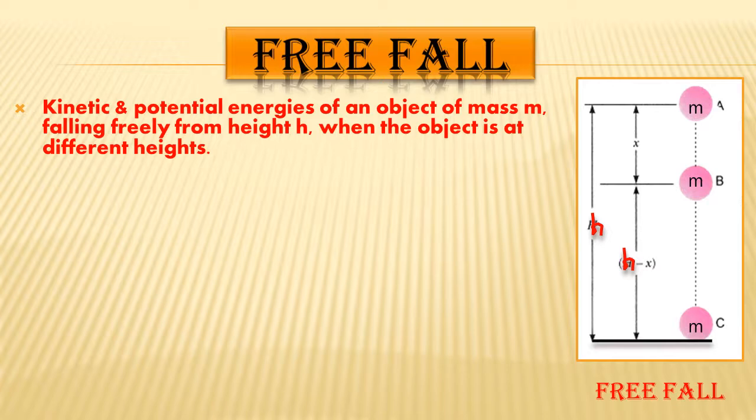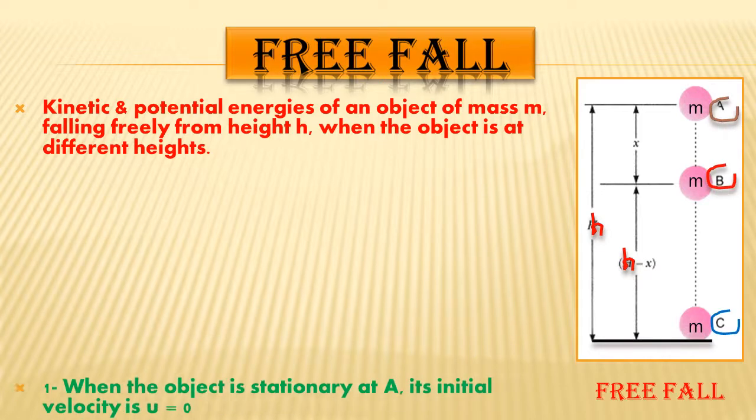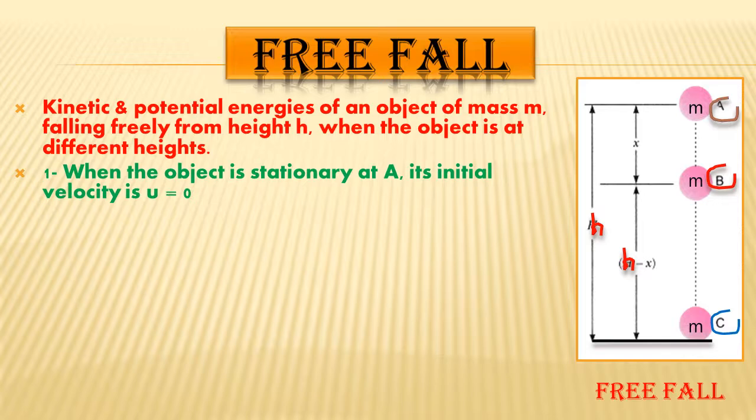So let's see, student, as shown in the diagram, point A is at height h from the ground, and let this be point B and this be point C. When the object is stationary at A, its initial velocity u is equal to 0. That means at A, it is the initial position. We know that the initial velocity of an object is always 0 because it is at a stationary or rest position.